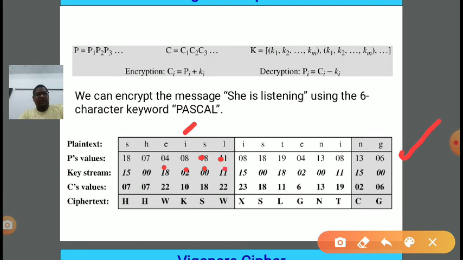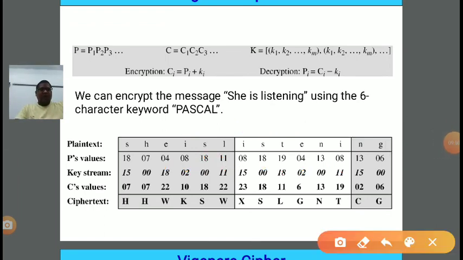So this is a bunch of six. Now the key will be repeated because the plain text is not finished yet. For the next six plain text characters, again the key will be 15, 0, 18, 2, 0, and 11.